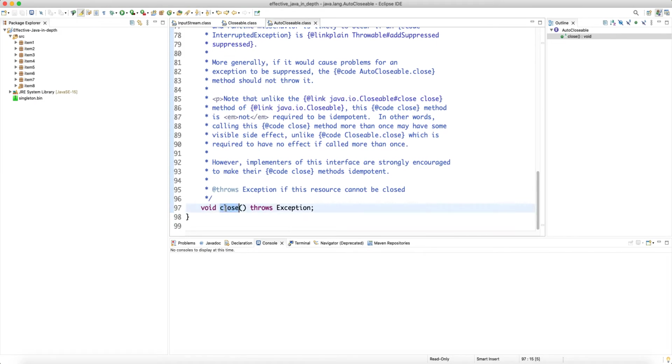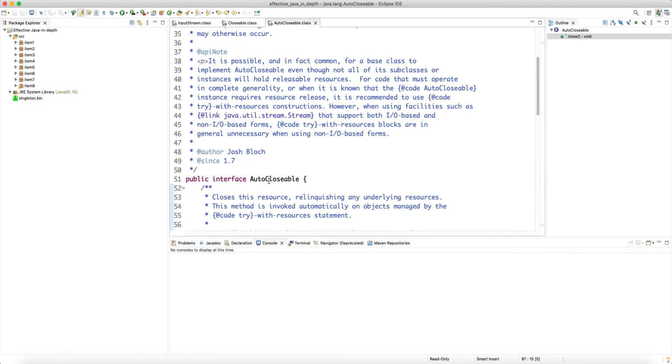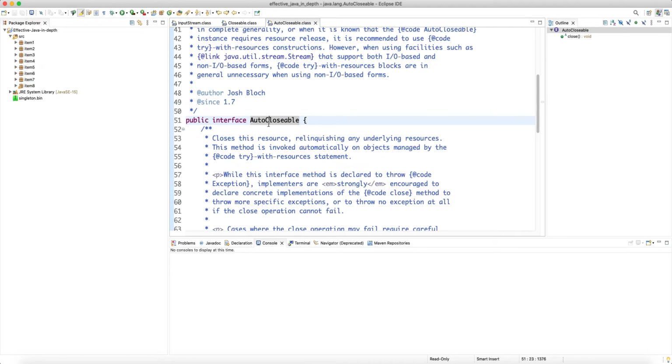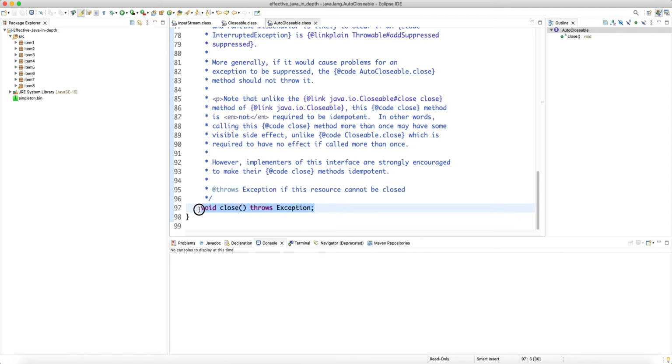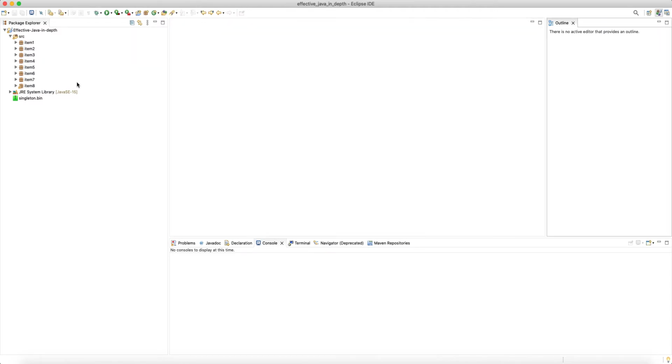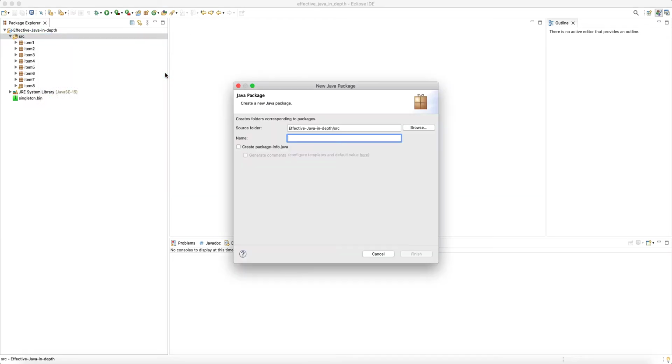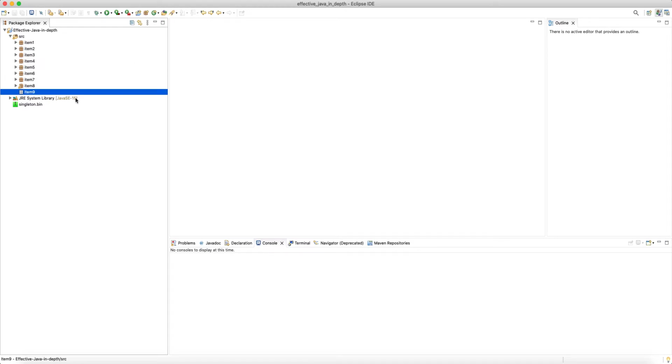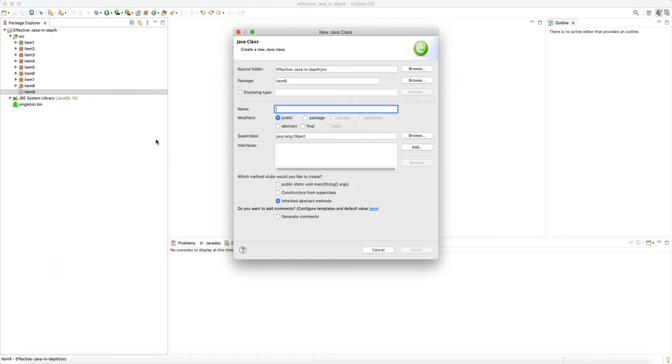And the close will be automatically called, and the responsibility of the developer is to make sure that the class implements this interface, and then you put the cleanup in the close method, right? So that's the idea. Now what I want to do is let's create a new package here, package item9, and let's create a class, ResourceClass, for example.